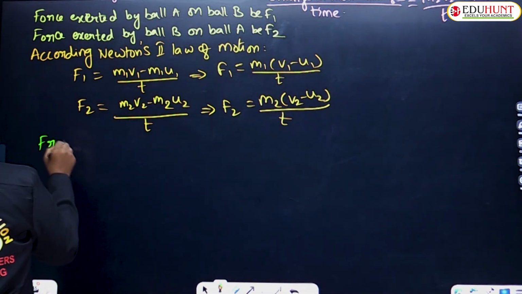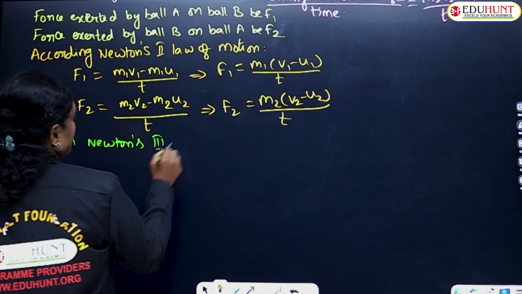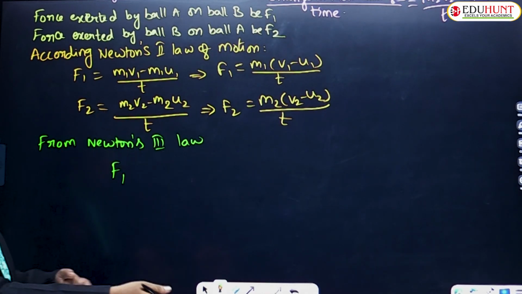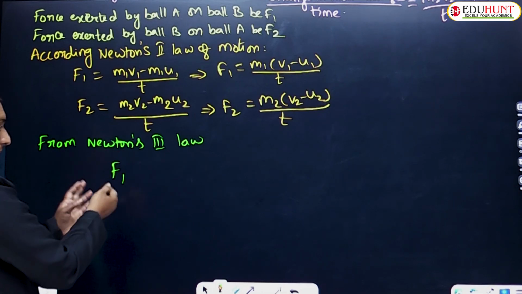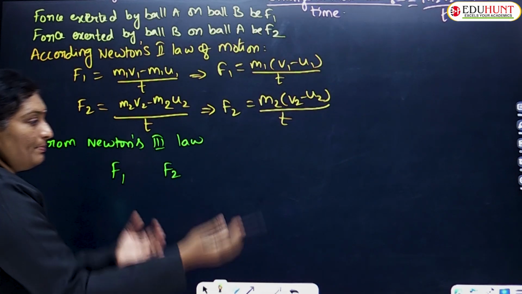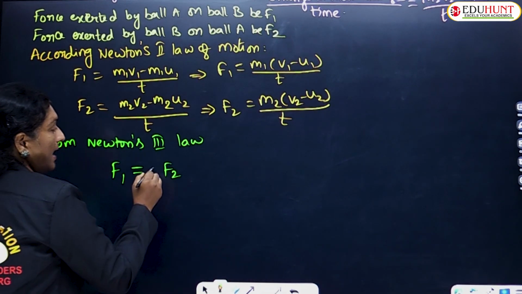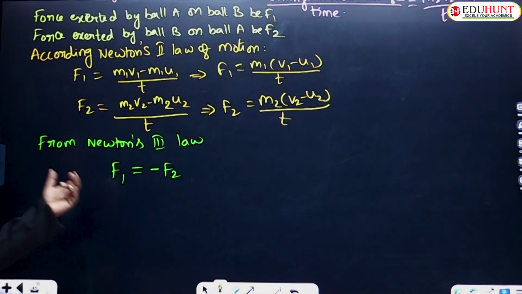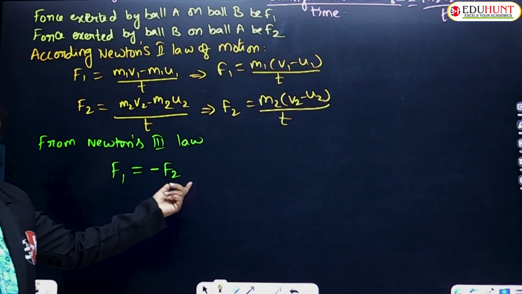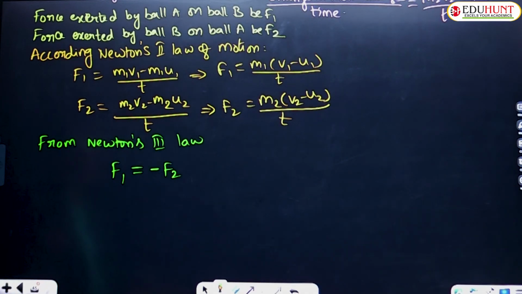So from Newton's third law, if F1 is the force applied by first body on second body, if F1 is a force applied by ball A on ball B, and F2 is the force applied by ball B on ball A, then these two forces must be equal and opposite in direction. For every action there must be equal and opposite reaction. So this is an action part, this is the reaction part. They must be equal but in opposite direction. This is all according to Newton's third law.